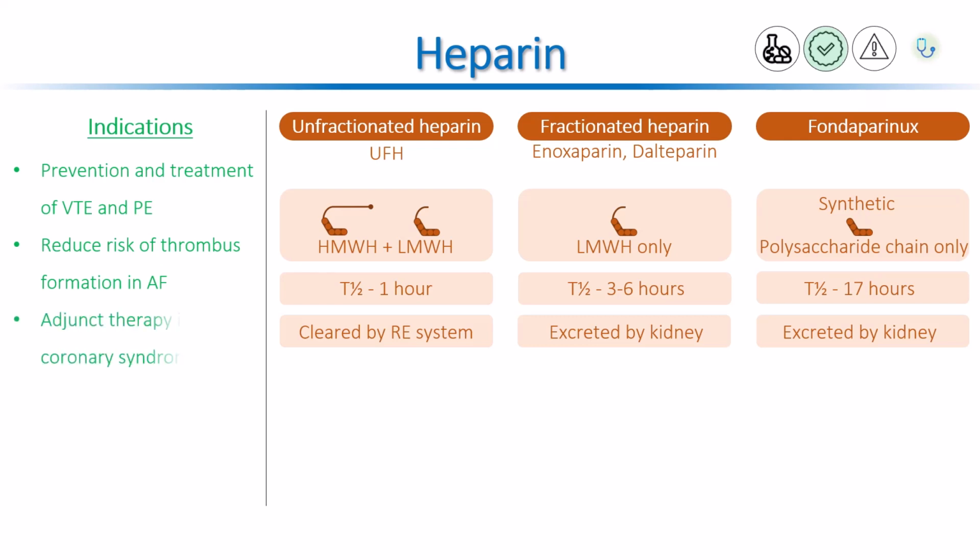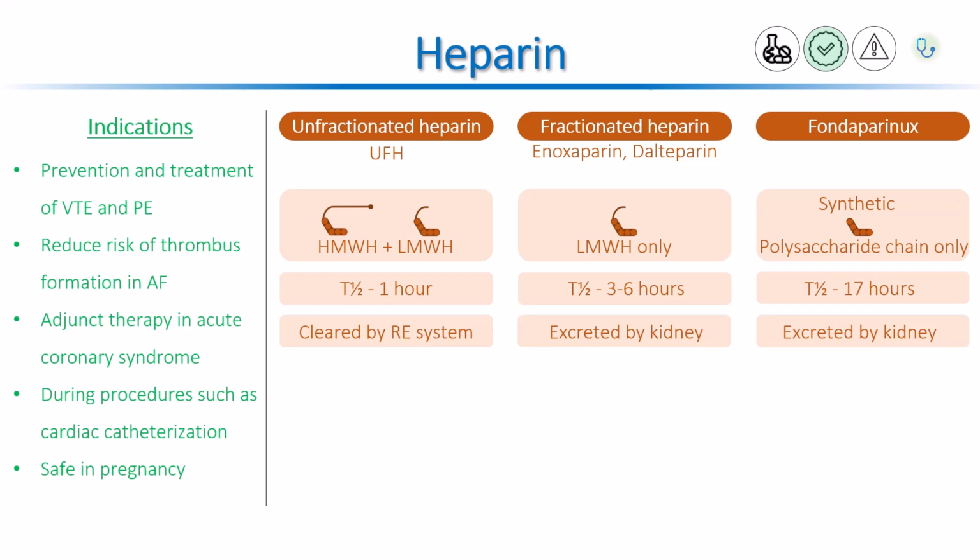Heparin is also used as adjunct therapy in acute coronary syndrome, and during procedures such as cardiac catheterization. Heparin is the preferred anticoagulant in pregnancy, because, unlike other anticoagulants like warfarin, it does not cross the placenta and it does not have any teratogenic effects. The major side effect of heparin when administered therapeutically is bleeding. We can monitor the anticoagulant effect to maintain levels in the target therapeutic range.